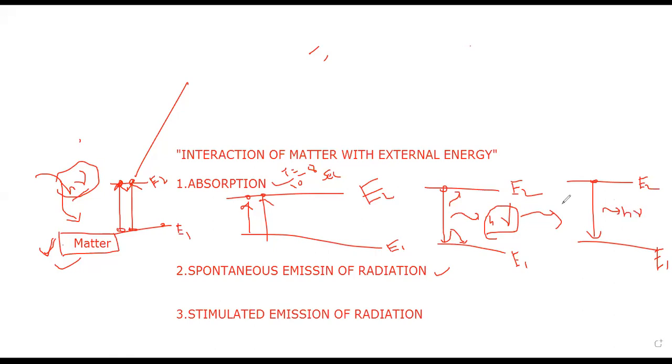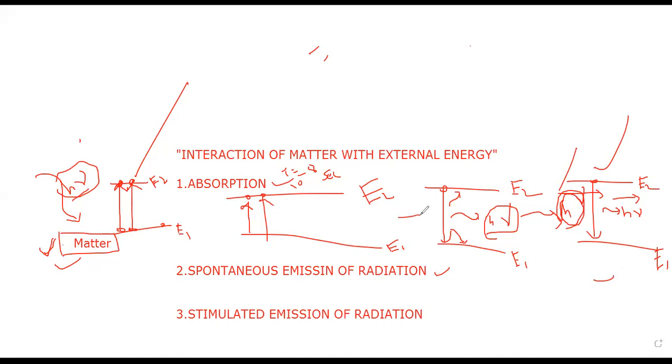In the direction of these incident photons, emitted photons are also coming in the same direction as the incident light energy. Here we supply external energy, that's why this is called stimulated emission.